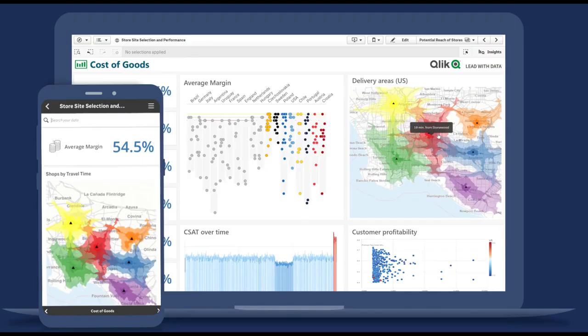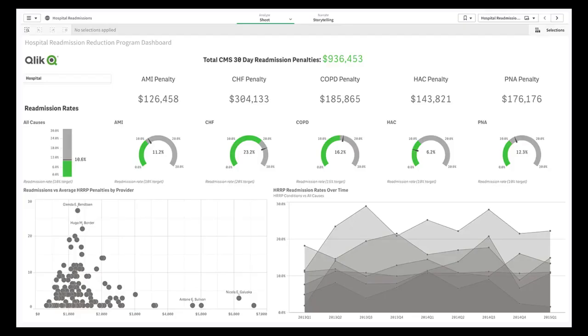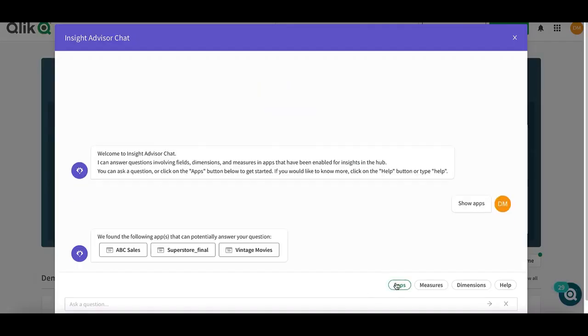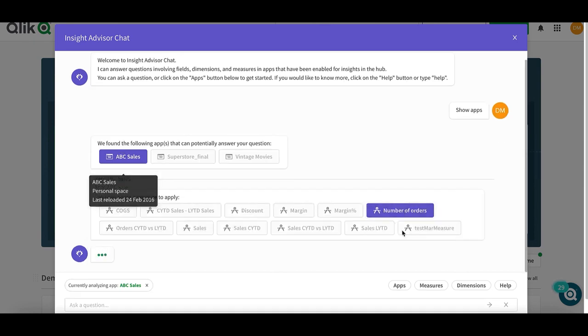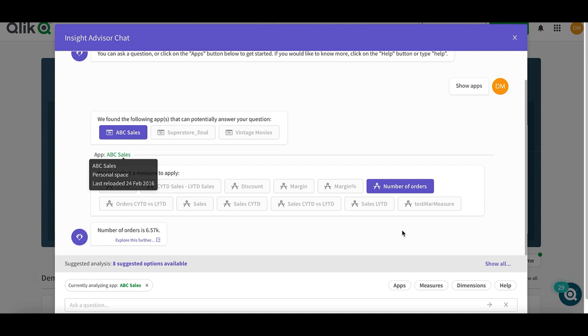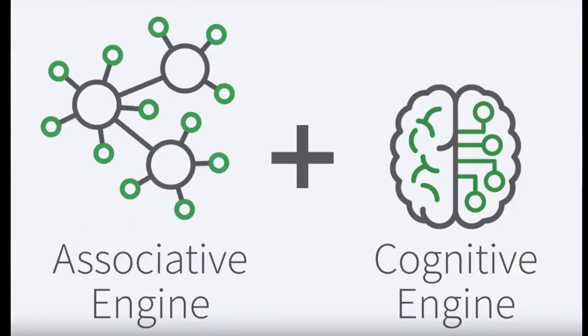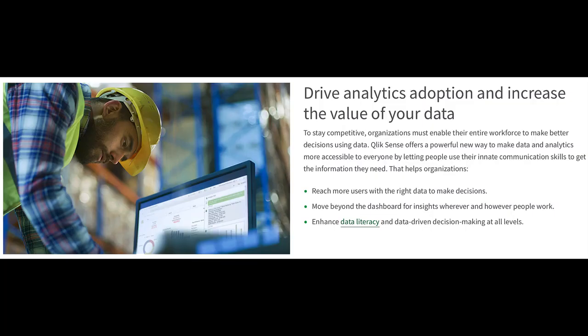Qlik Sense has always been known as a visually compelling data analytics platform, helping users to discover and derive insights to actionable intelligence. Qlik also brought in the Insight Advisor, an AI-powered natural language processing capability, enabling users to ask questions in their own words through a chat interface. By blending the power of Qlik's associative and cognitive engine, the Insight Advisor instantly generates relevant answers in the form of narrative text, visualization charts, and recommendations to help users with any level of expertise to maximize their potential when